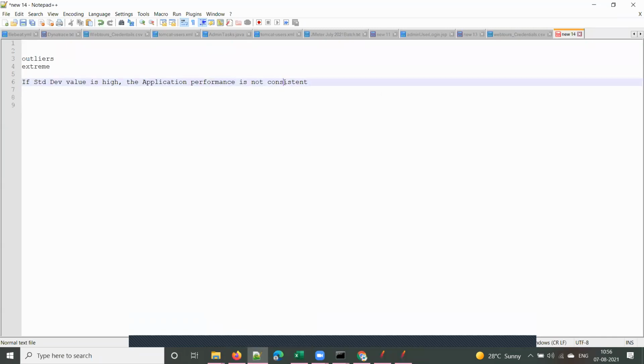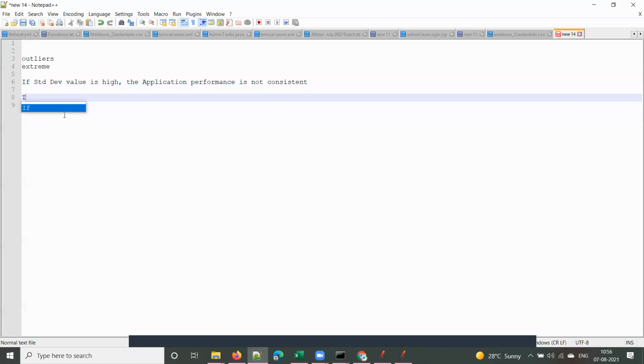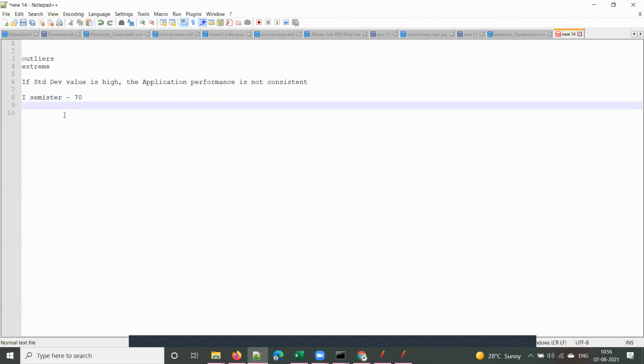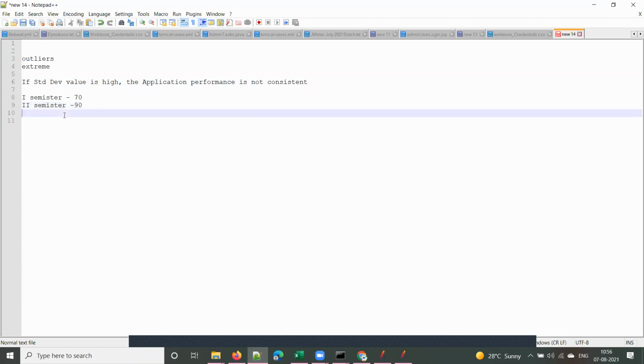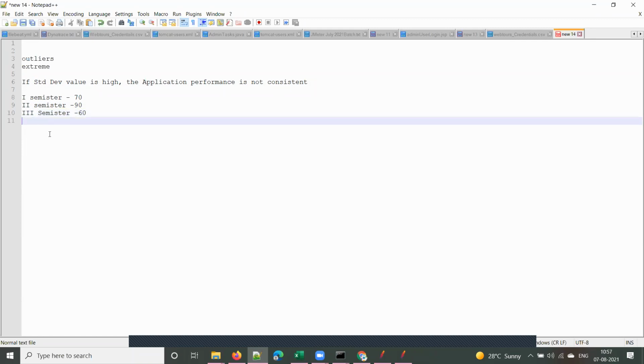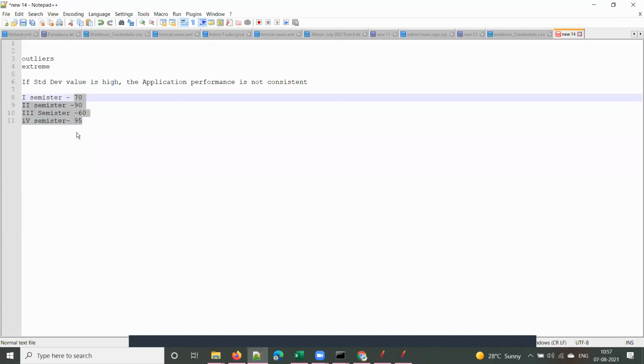So you understood what consistent performance is? For example, in BTech you have 8 semesters. Suppose in the first semester you got 70%. In the second semester you got 90%, very good. But in the third semester, let's assume you got 60%. In the fourth semester, let's assume you again got some 95%. It means your performance is not consistent.